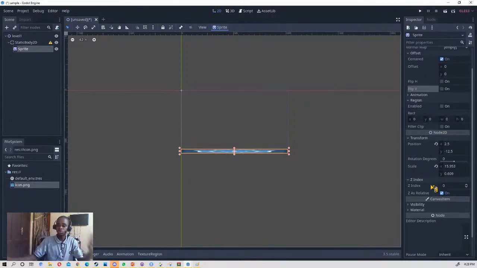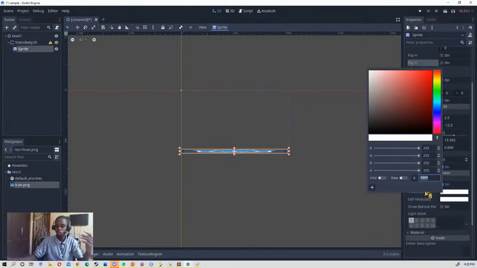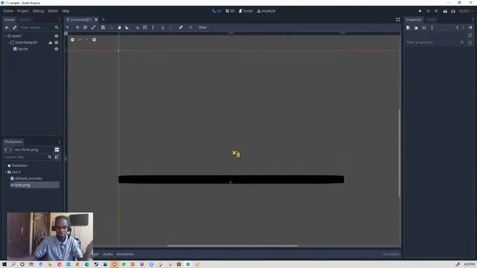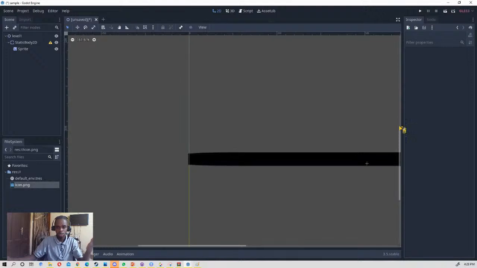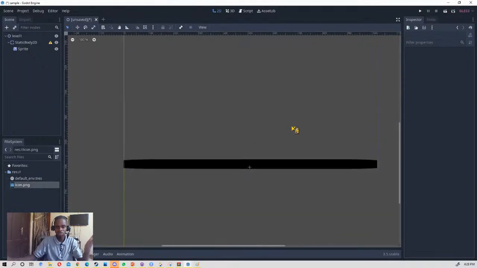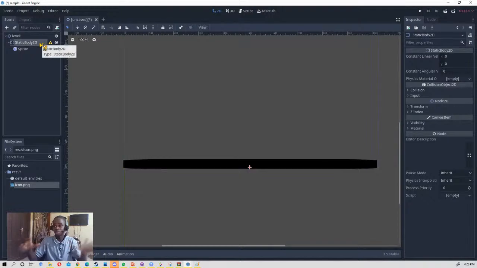So what we want to do now is change this modulation in the property. This modulation is the color, so we turn it to black. So it looks like this. As you can see, everything looks solid. So currently we are just making a wall.